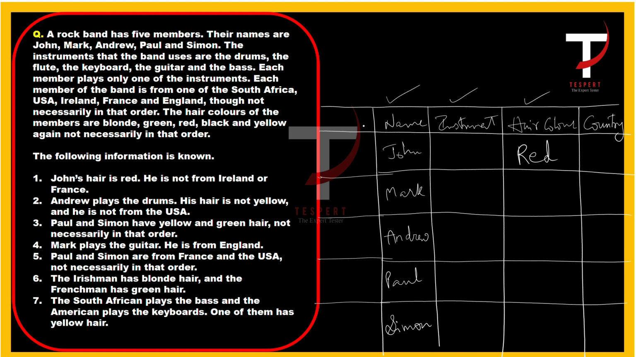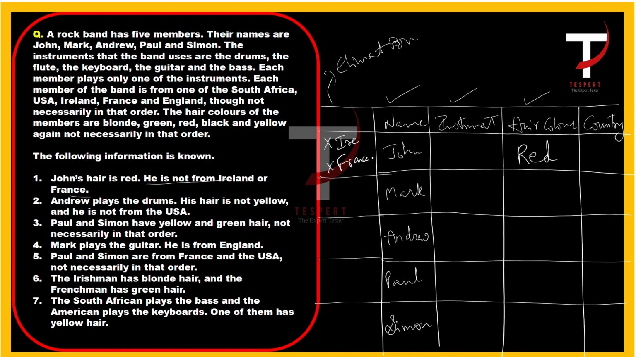So see, why we have drawn this extra box on the left-hand side is we can use this for elimination, right? For instance, here, as we know that John is not from Ireland and France, we can just make it like this. He is not from Ireland, right? And he is not from France.